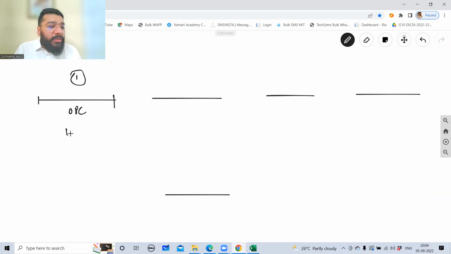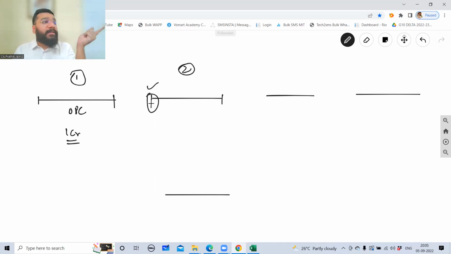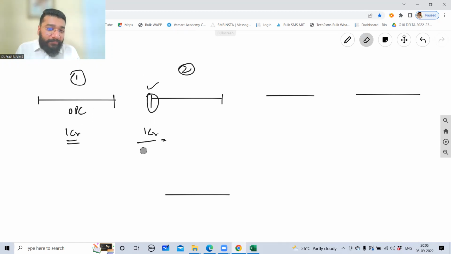Let's suppose here your turnover is 1 crore. Second year, doing the business. When you start the business in the second year, you have to check what is your status. Are you qualified to become an OPC or are you disqualified? Because if you're disqualified, you have to convert yourself to a private company. So in the beginning of the second year, I'll check the turnover of the last 3 years. Before the second year, I have only 1 year. So the average is 1 crore divided by 3, sorry.